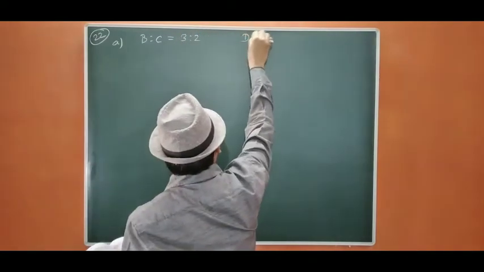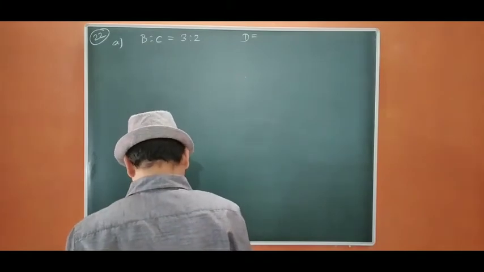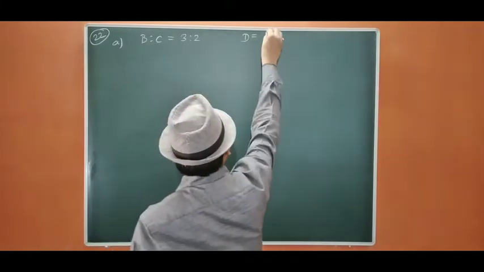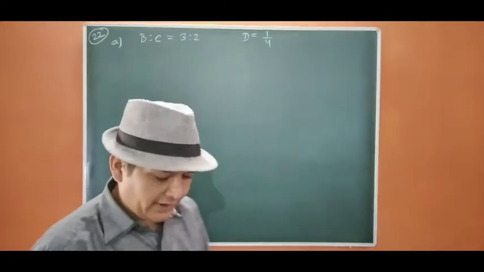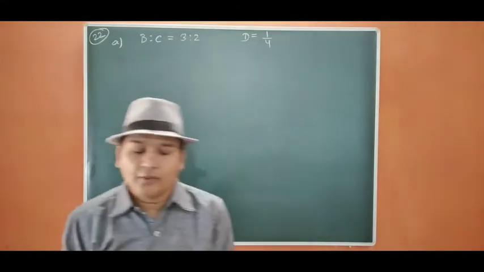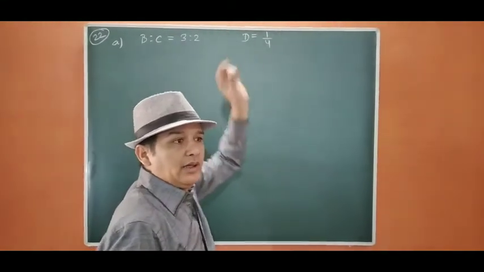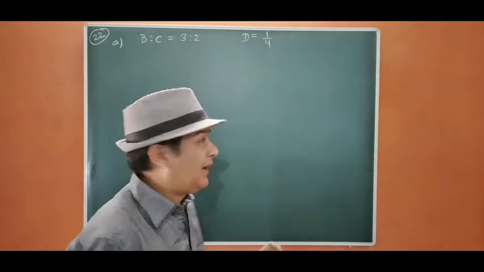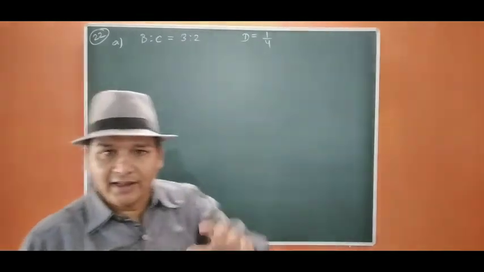D is admitted in the firm for 1/4 share. Okay. Now it is not stated from whom D is going to take his share, and it is said that B and C will retain their share as it is.